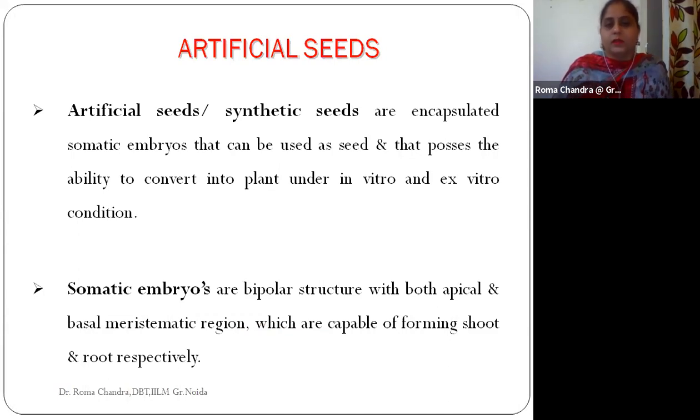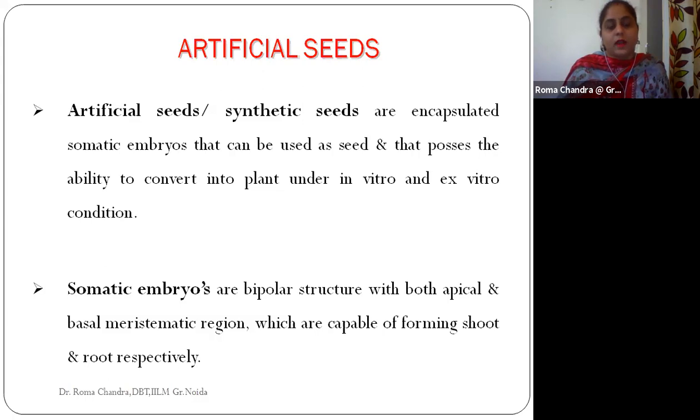In plant tissue culture, we were picking parts of the plant called explants and converting them into callus. Then we studied callus culture and the process of somatic embryogenesis also.